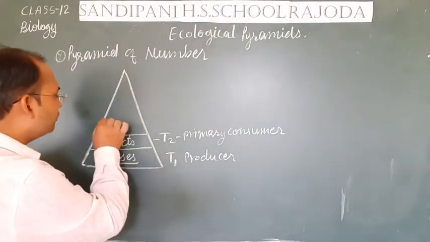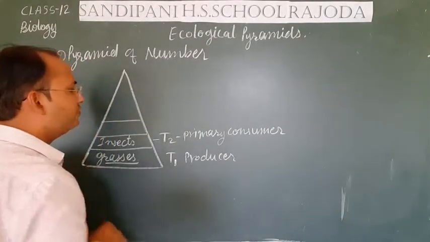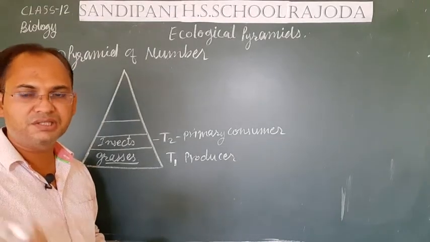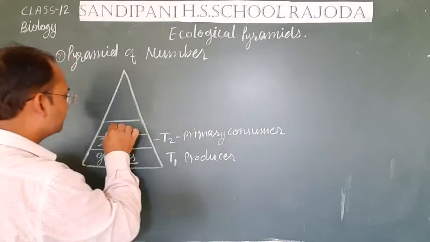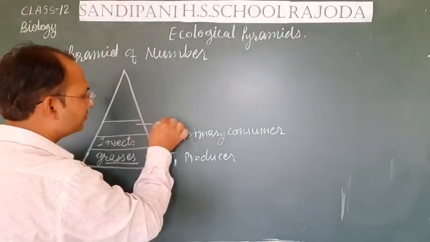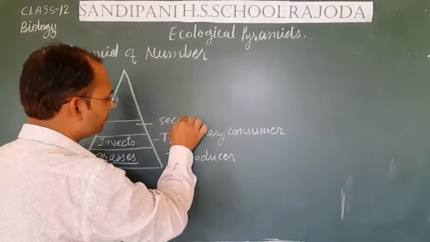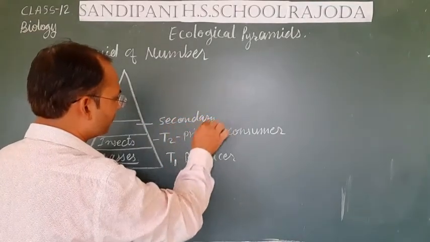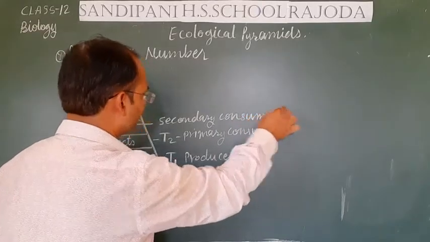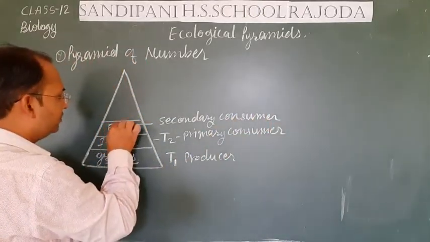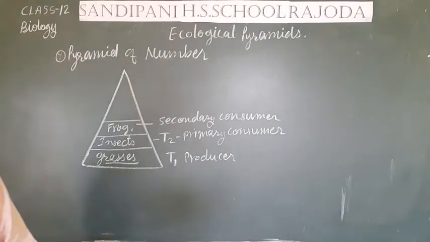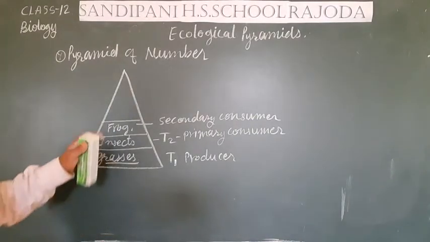Now at the third trophic level, we put the secondary consumers like frog, snake, etc. For example, frog. There may be other secondary consumers, but we take the example of frog.